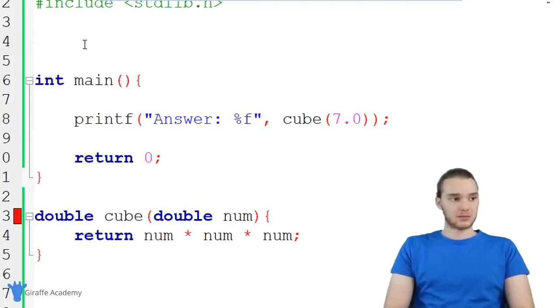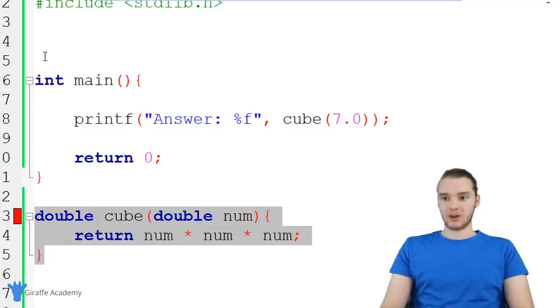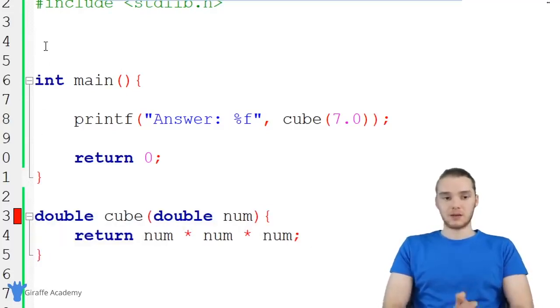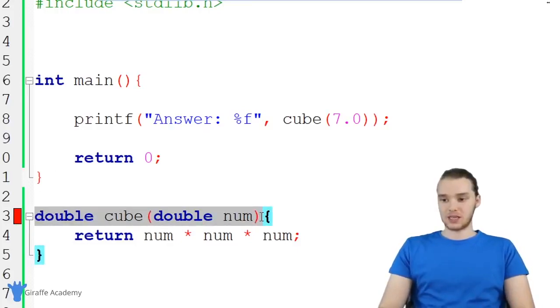So what I can do is something called prototyping. When I prototype, it'll allow me to create this function below the main function without getting this error. Basically, when you prototype, I'm just going to write out the function signature, the return type, the name and the parameters.